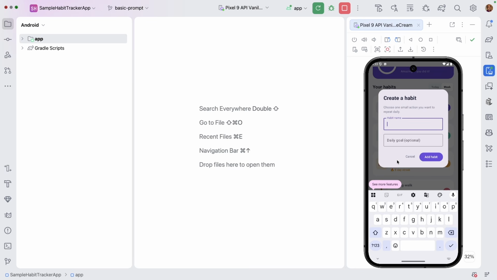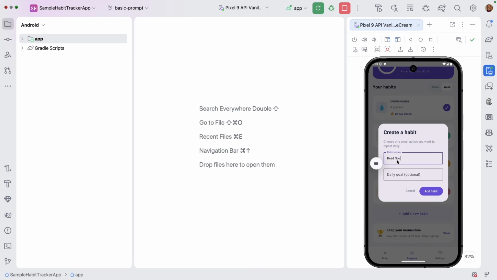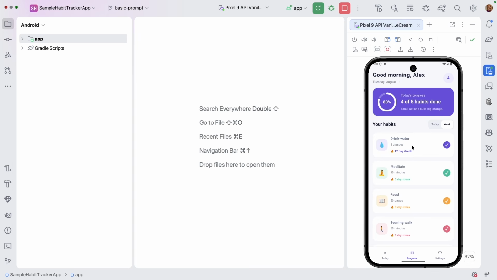Habit name, say for example, read novels, daily goal at least one page, and this is what it looks like. Settings, not much is there. Today shows, not sure what is the difference between week and today, and depending upon how many habits you have covered, you see this goal tracker which gets updated. It looks very polished, but let's have a quick look at the prompt that basically generated this particular app.